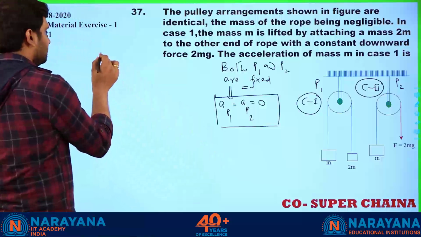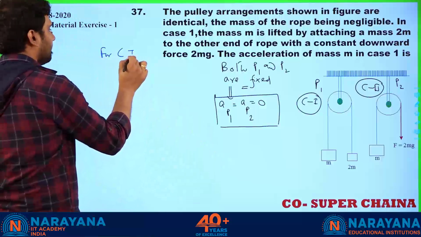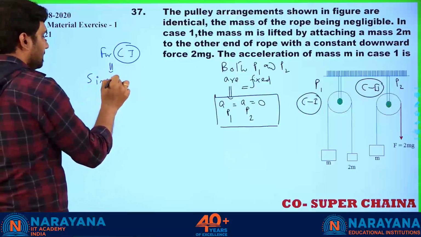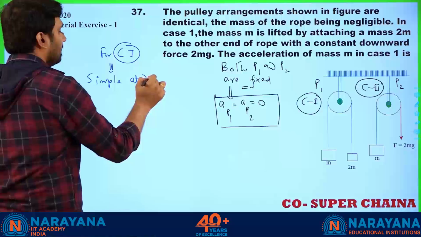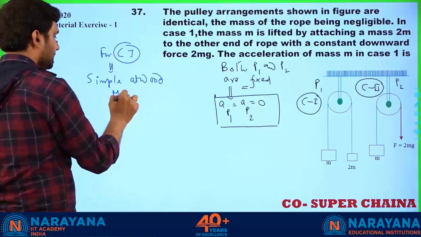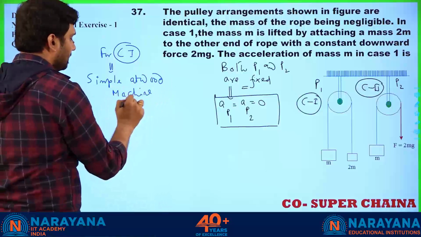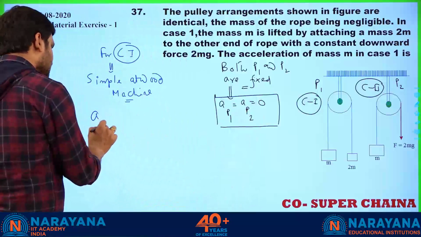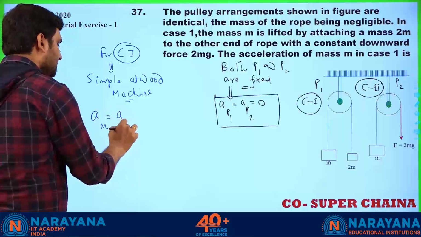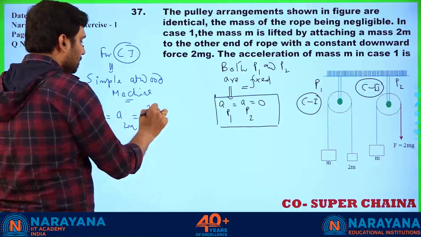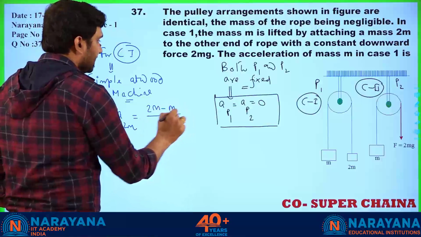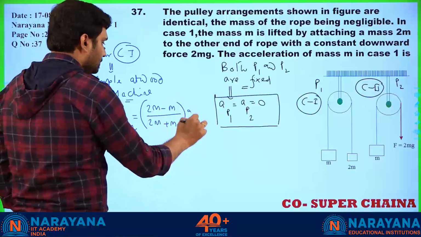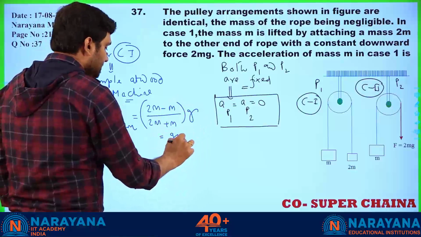For case 1, this is a simple Atwood machine. So we can easily find out the acceleration of m, that is going to be the acceleration of 2m, that is equal to (2m minus m) divided by (2m plus m) into g. So that is going to be g by 3.